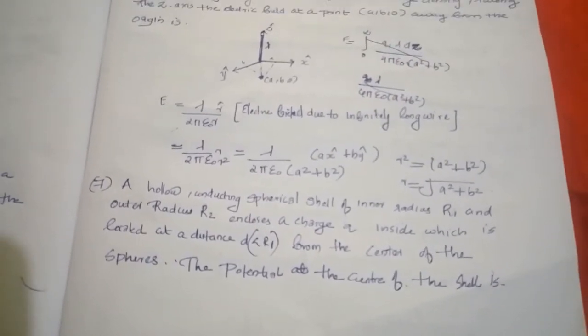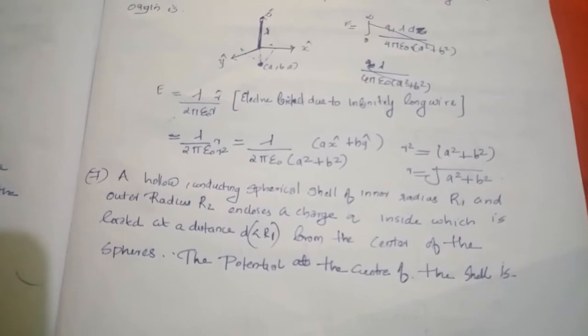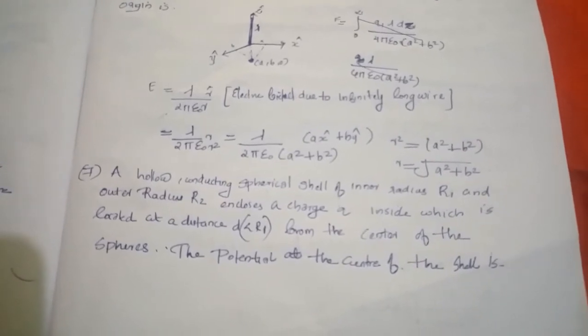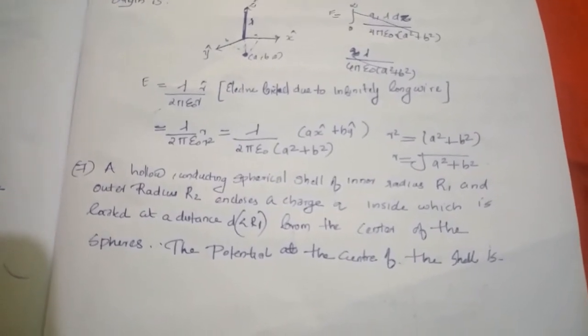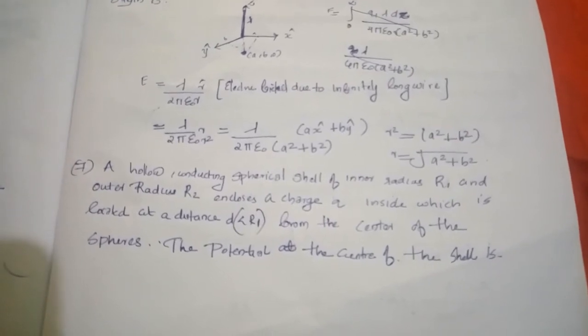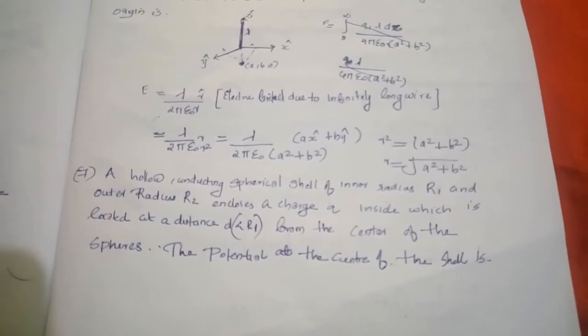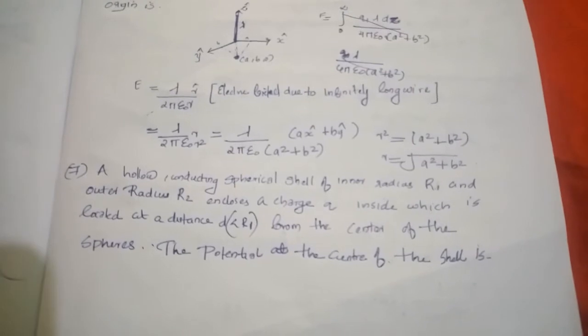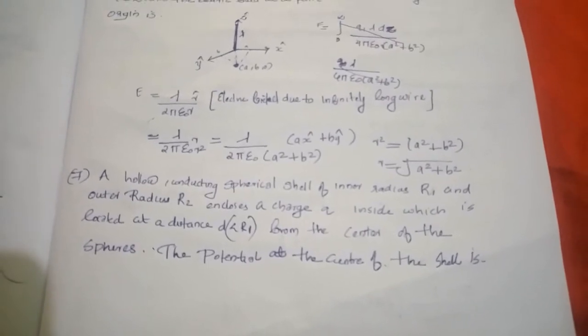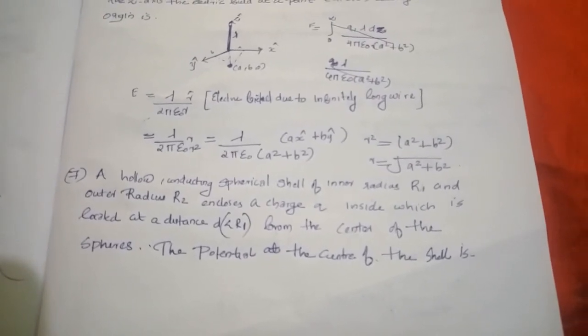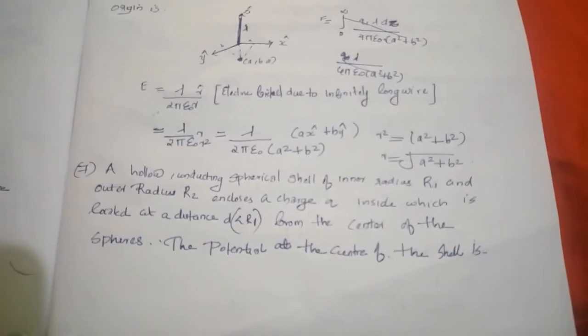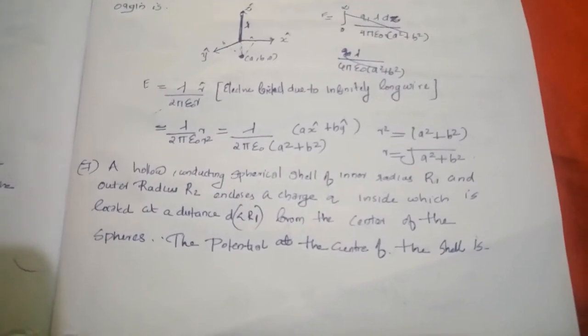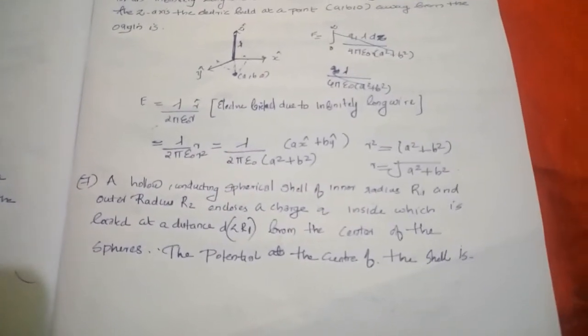Okay, next question. A hollow conducting spherical shell of inner radius r1 and outer radius r2 encloses a charge q inside, which is located at a distance d, which is less than r1, from the center of the sphere. The potential at the center of the shell is. This is a very interesting and simple question. Just a concept will give you the answer.